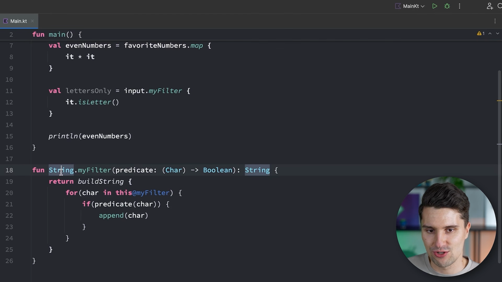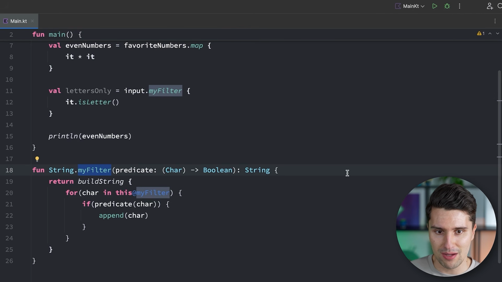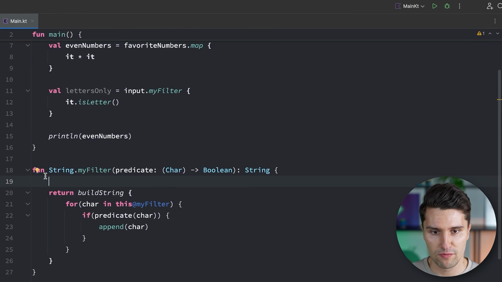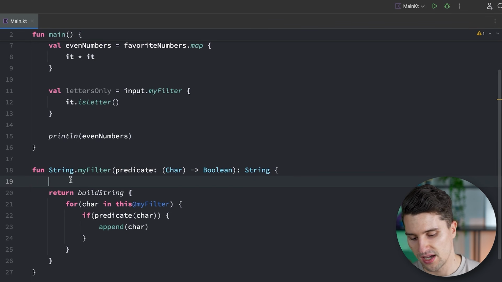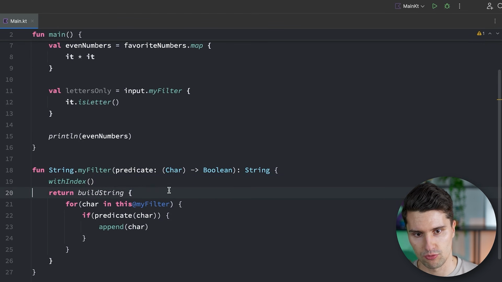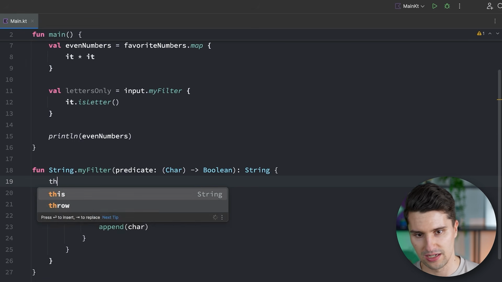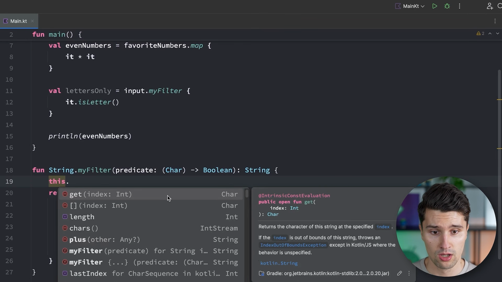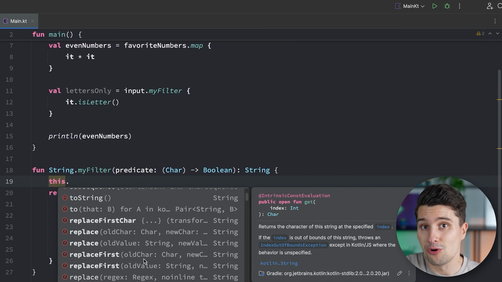So just like we can extend a certain type here for our real function, we can also extend a certain type for our lambda function. Remember, if we are inside of our normal function body, then we can reference the string this myFilter was called on by writing this. So this refers to a string here, and we can then call some kinds of functions that we can call on strings.